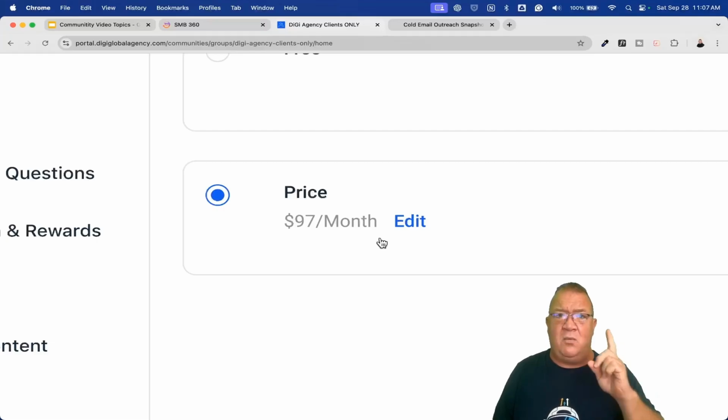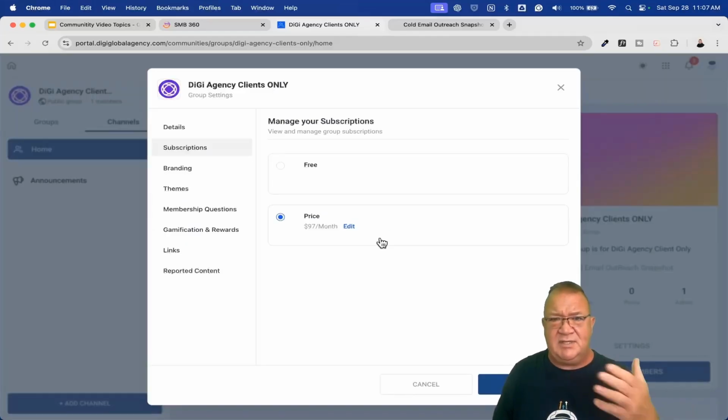So keep in mind, I've got one portal, one community, but now I have multiple groups. And to be a part of some of these other groups, you have to pay a subscription every single month. So we will take a look at that whenever I show you this user, how they're going to get logged in. I just have a few more things that I want to show you inside of the portal. Again, super cool that you can do, but I just want to do that.